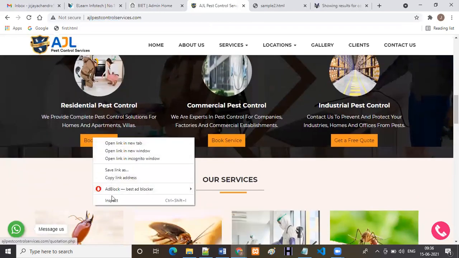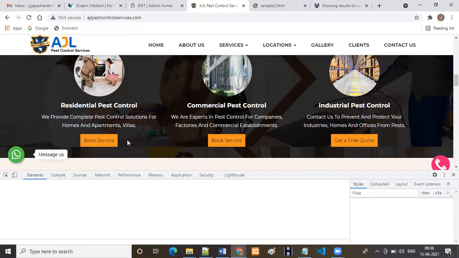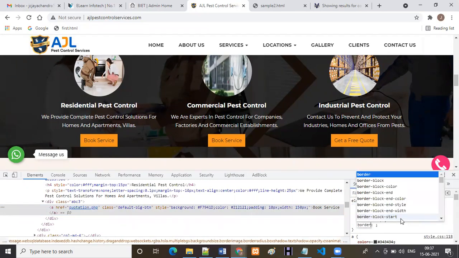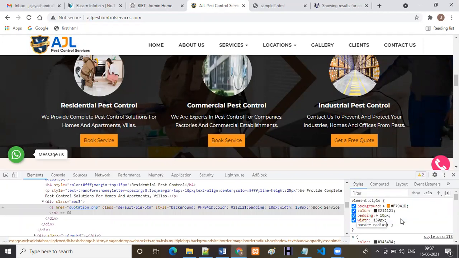At the same time, here we have one button. This button should be normal like a rectangle. These edges should be sharp. I don't want the sharp edges, I want rounded corners. For that, we can use CSS again. So now you can observe here. See, previously this button we had like this. Now see, automatically that shape has changed. So how we are going to do that? Again with the help of CSS only. Now I don't want that style, I want something different. Now see, you can observe automatically the shape of the button also changed, right? So like this, these types of things we are going to do with the help of CSS.